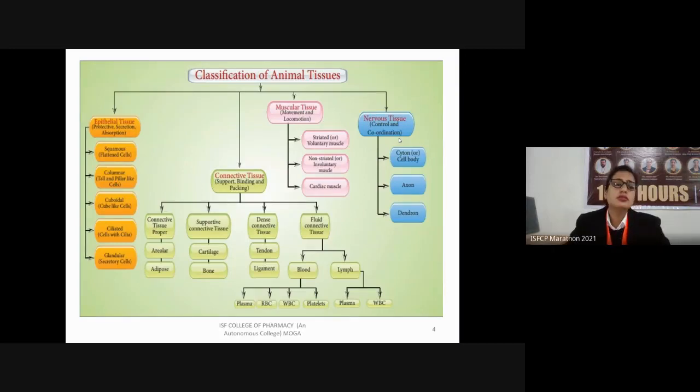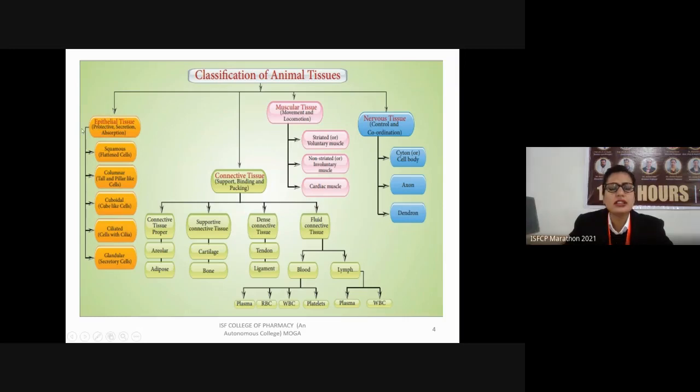So what are animal tissues and how are they classified? The first type we have is epithelial tissue. As I told you, all of the tissues perform different functions. The functions of the epithelial tissues include protection, secretion, as well as absorption. In protection, they protect the underlying structures. In most cases, they are present above the surface of any other tissues. So here they play a major role in protection.